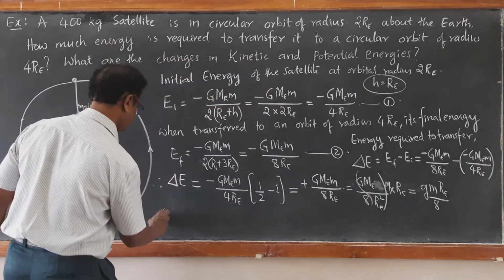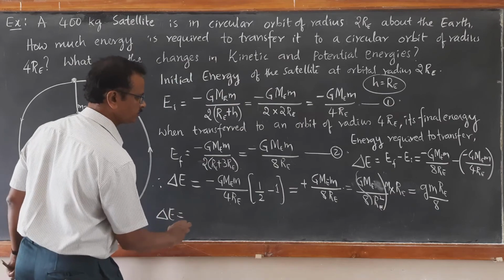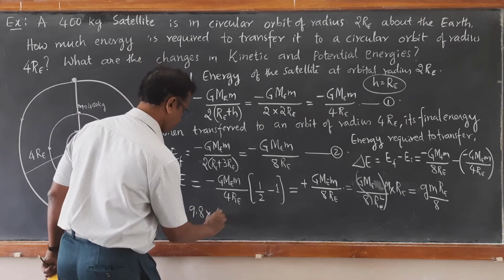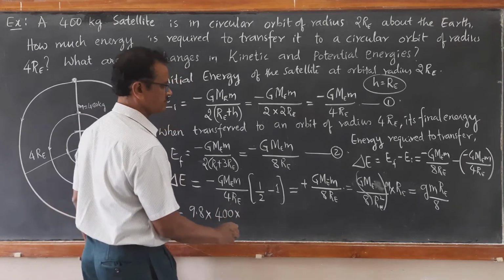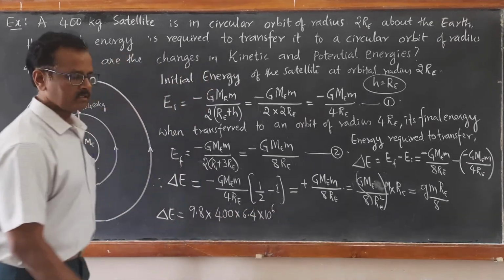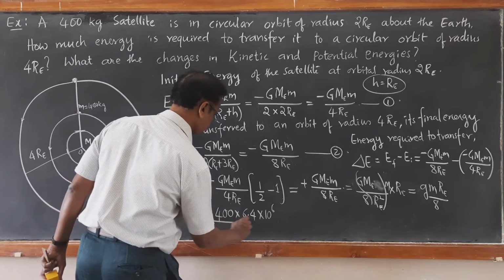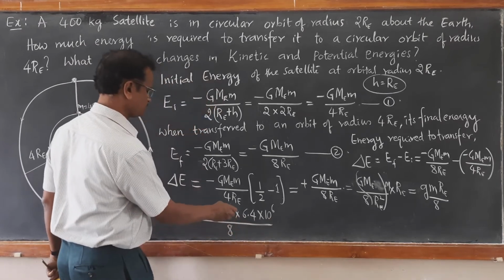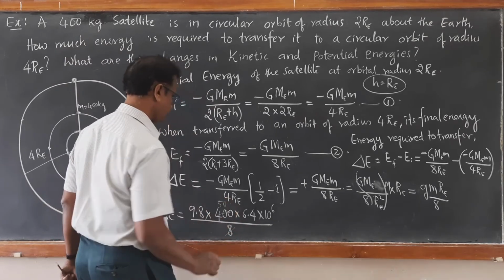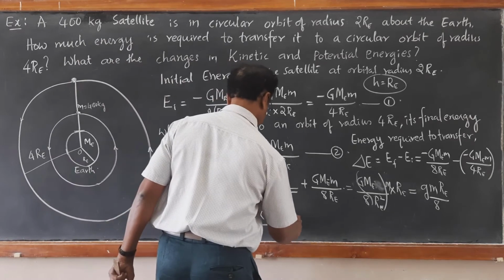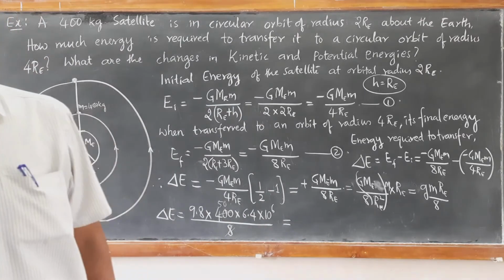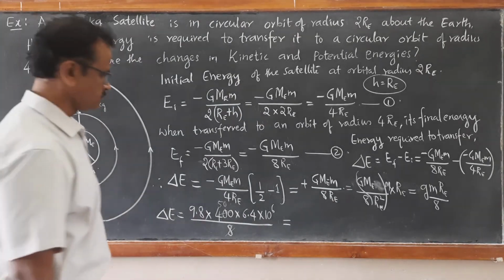Delta E is equal to 9.8, mass of satellite 400 kg, into radius of Earth 6.4 into 10 to the power of 6 meter, divided by 8. If you cancel, we get a value of 3.13 into 10 raised to 9 joules.